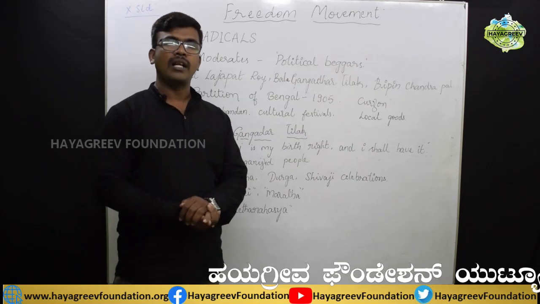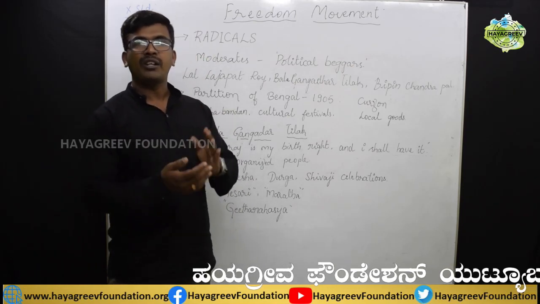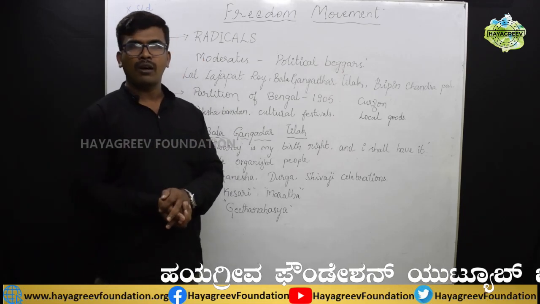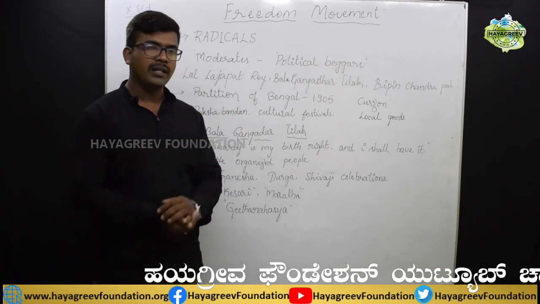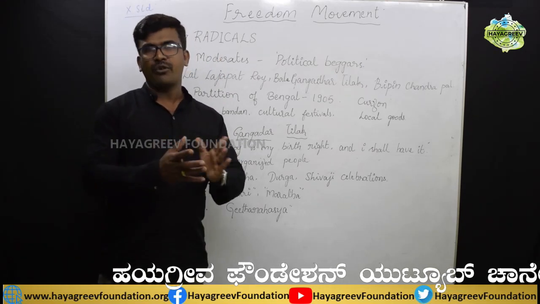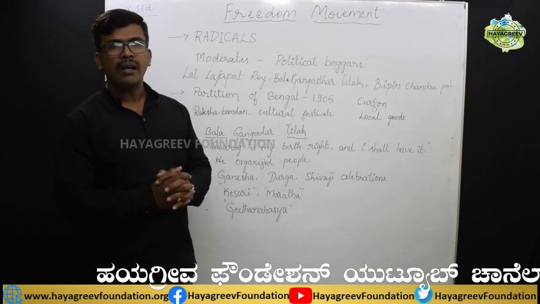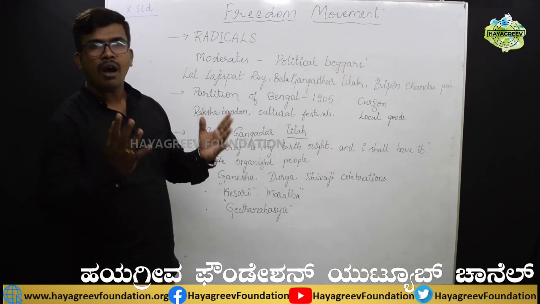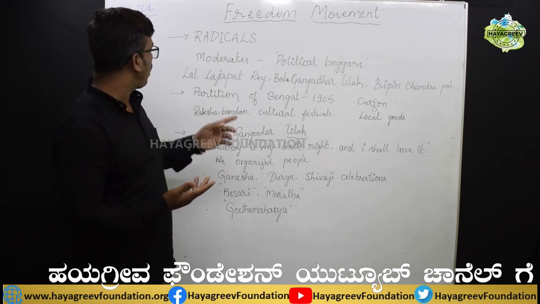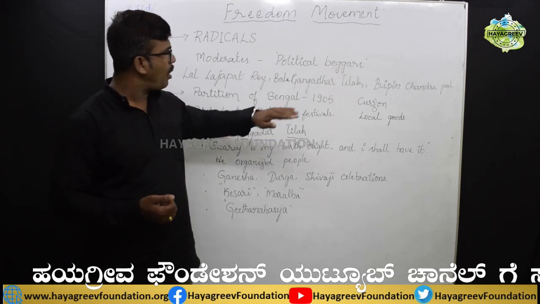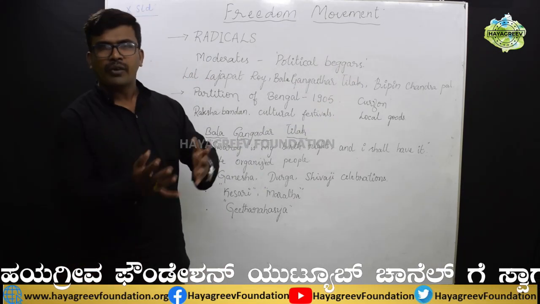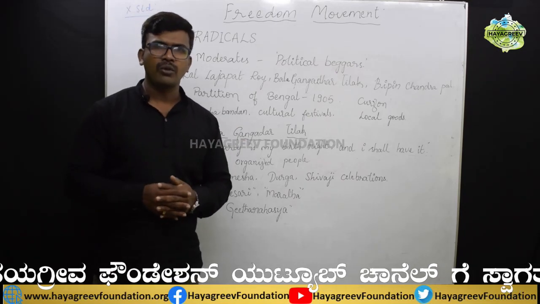Students, as I told you, on the basis of ideology and belief among the Indian National Congress, some groups were created. Among them, we have already discussed the moderates. Next, let us discuss the radicals, which are also called the extremists. The prominent radicals are Lal, Bal, Pal. These three members are famously known as Lal, Bal, Pal. They are Lala Lajpat Rai, Bal Gangadhar Tilak and Bipin Chandra Pal. And Aurobindo Ghosh. Some other prominent leaders are also there.